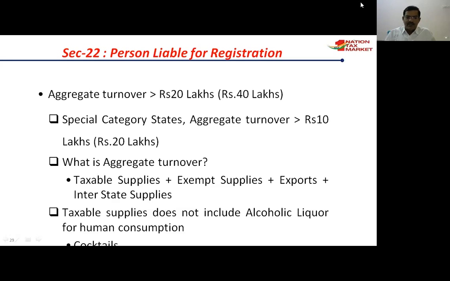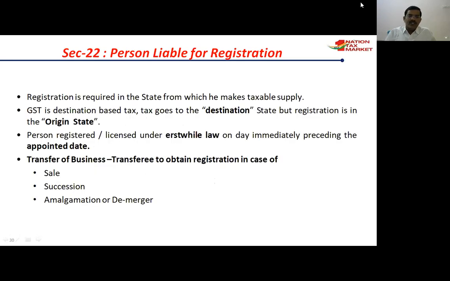Registration is required in the states from which one makes taxable supplies. So GST is basically a destination based tax. Tax goes to the destination states, but registration is in the origin states.